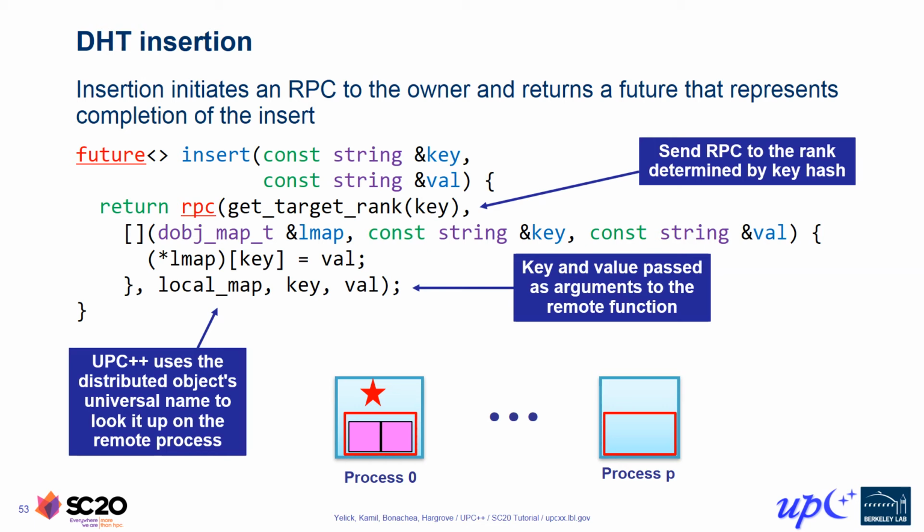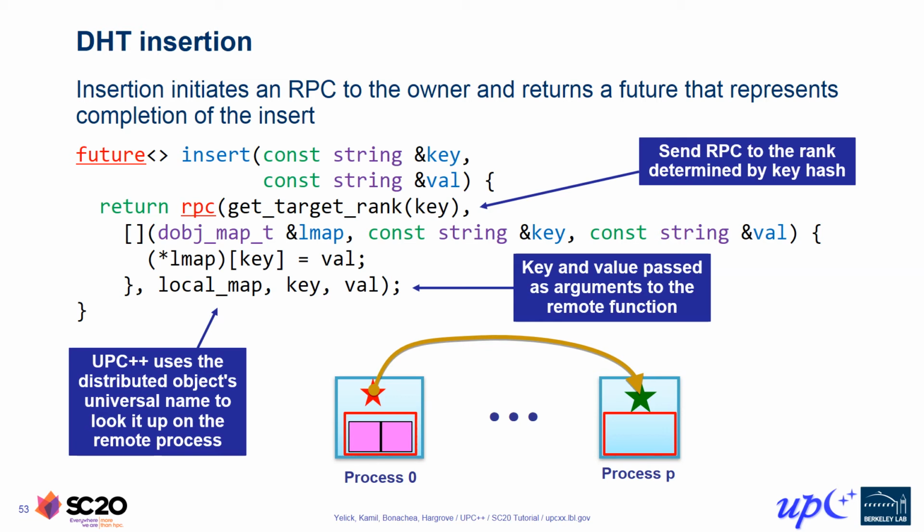When the RPC function call executes, this message is injected into the network, carrying our 3 arguments and a pointer to the callback code. RPC injection is an asynchronous operation, so the initiating process does not wait for the communication to be delivered. Instead, it returns a future, which in this case is an empty future, and that future is returned to the caller of insert to represent asynchronous completion of the insertion operation.